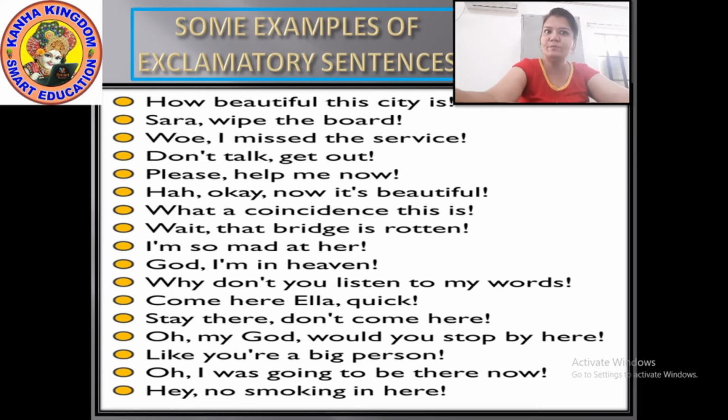Hey, no smoking here. Now these are some sentences with different expressions: love, anger, happiness. Such types of sentences should be there. Moving to some more examples of exclamatory sentences.